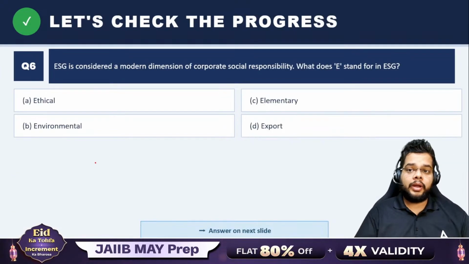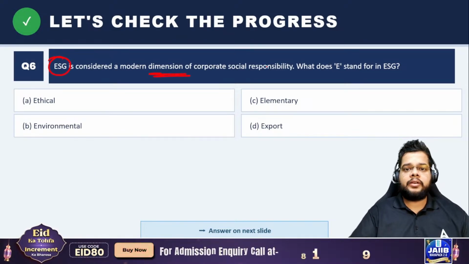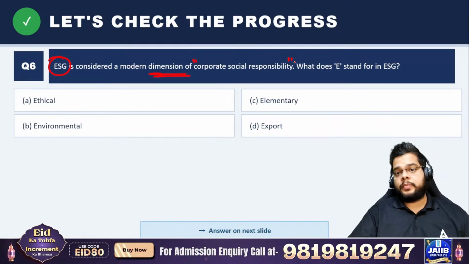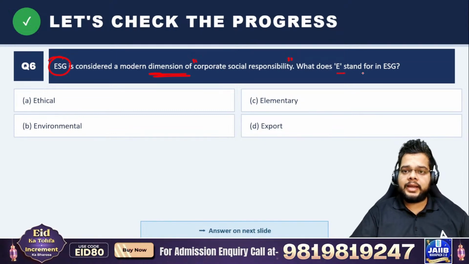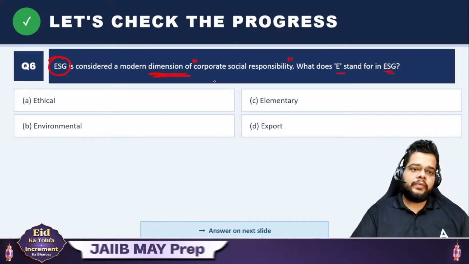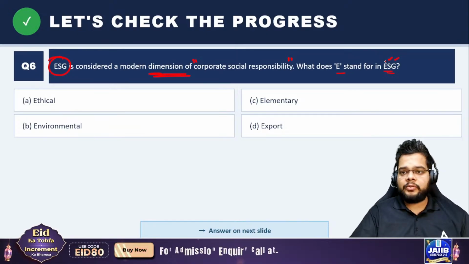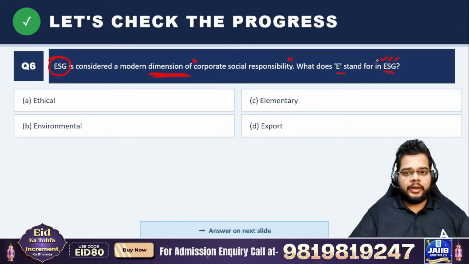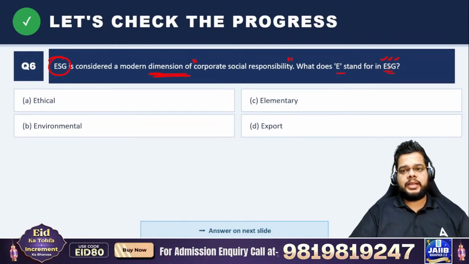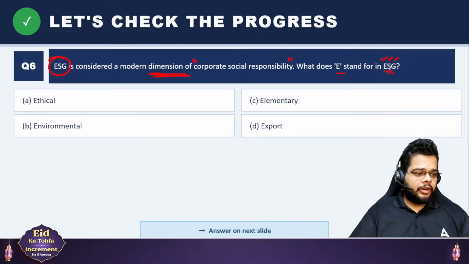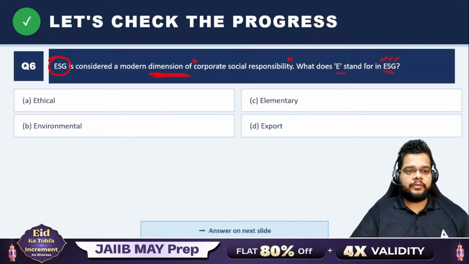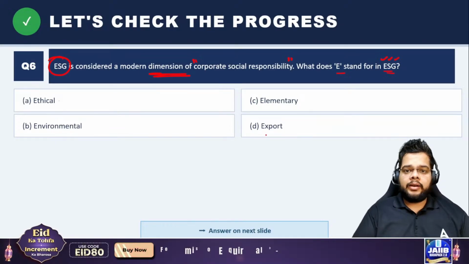Now let's talk about another full form here. ESG is considered as the modern dimension of corporate social responsibility. What does E stand for in ESG? So when we say ESG, E stands for what? What does S stand for, and G? All the three, do let me know in the comment section. Here they are asking only E, but do let me know what your S and G stand for. So E stands for ethical, or elementary, environmental, or export.